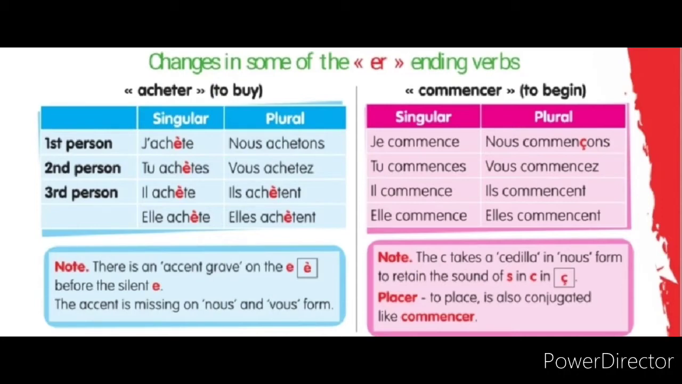They use the accent grave in acheter. So now it is j'achète, I buy. Tu achètes, you buy. Il achète, elle achète, he buys, she buys. Nous achetons, we buy. Vous achetez, you buy. Ils achètent, elles achètent, they buy.